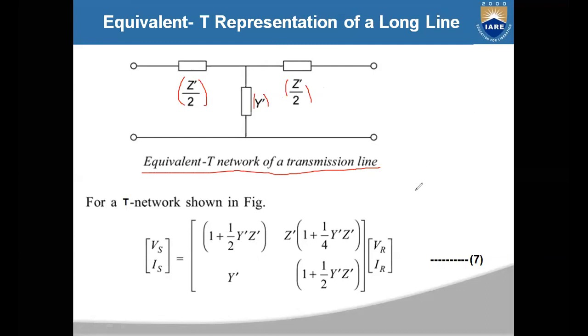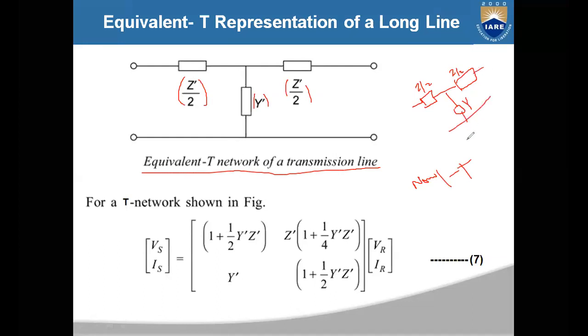If you take the nominal T network, which is for the medium transmission line, then you will have z by 2, and here we will have y.